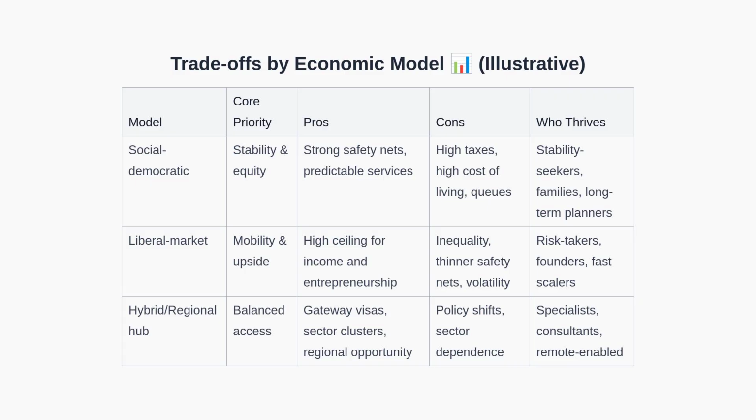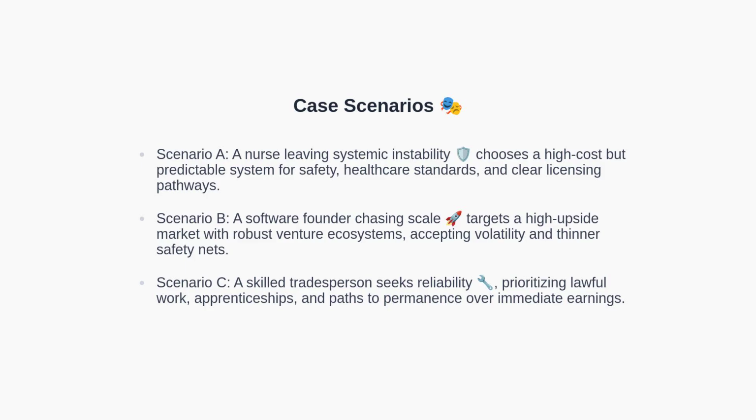With the trade-offs in mind, let us ground the concepts with brief scenarios. Consider 3 scenarios. First, a nurse experiences systemic instability at home and values predictable governance, safety, and professional standards. Despite higher costs, they choose a country with strong healthcare regulation and a transparent licensing pathway.